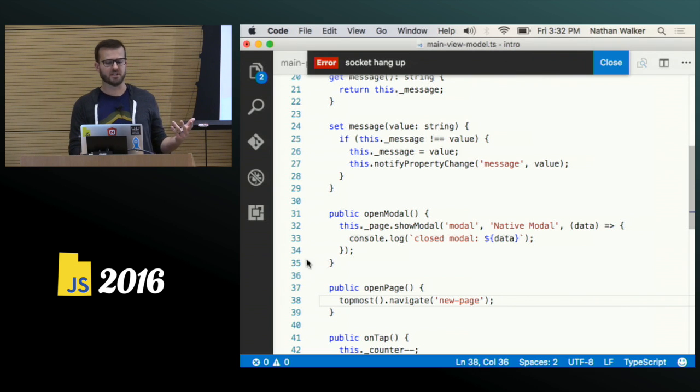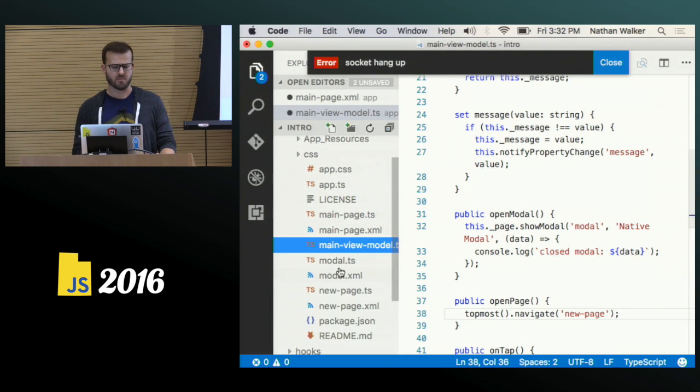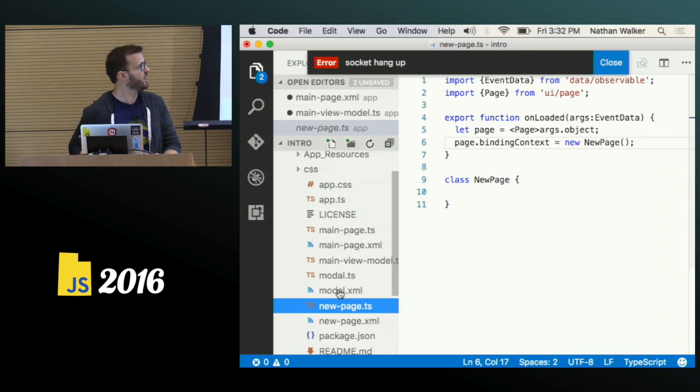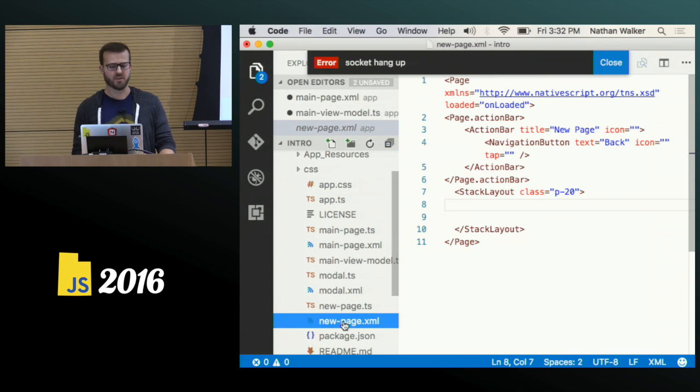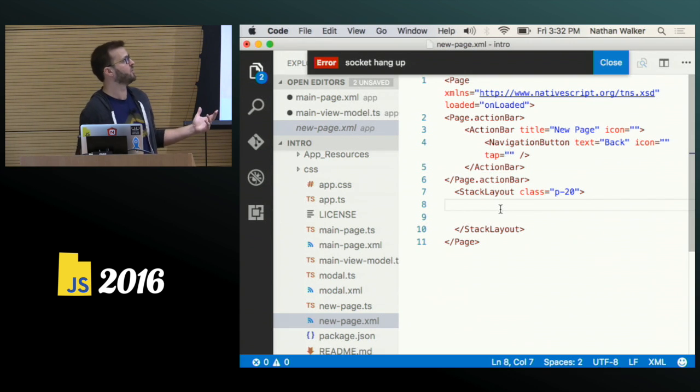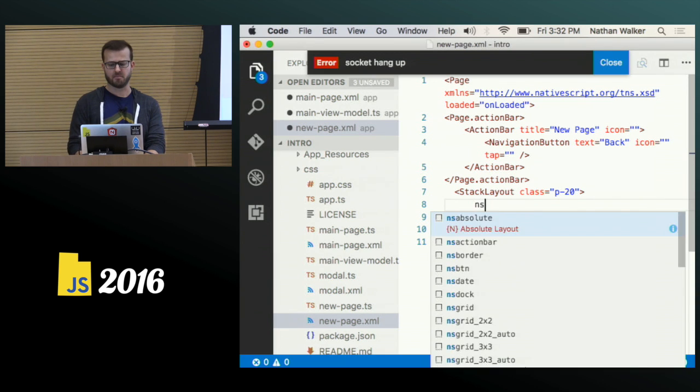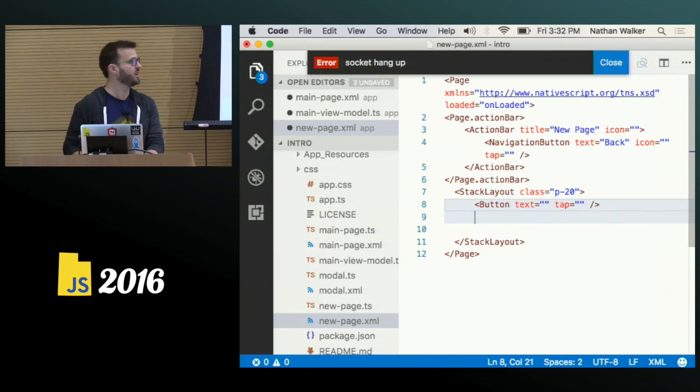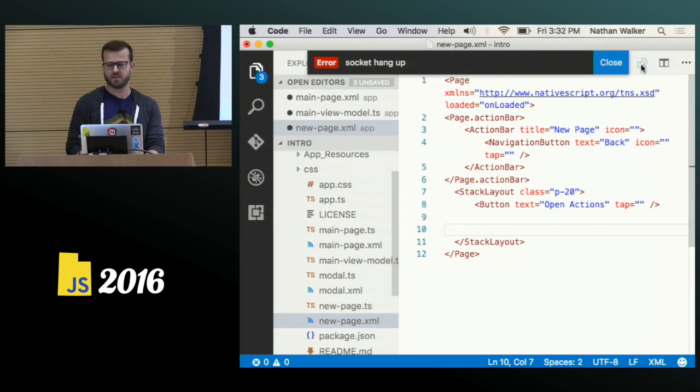Now, new page is something I did create already. We'll look at that. That is just a TypeScript file with its view file here, the XML, which has nothing in it right now. We have a stack layout that's empty. So if we actually navigated to this view, it would be a white screen. So let's just add a button to this, because we're going to add some functionality to this button in a minute. We're going to call it Open Actions, and we'll leave the tap empty for now. Let's save this.